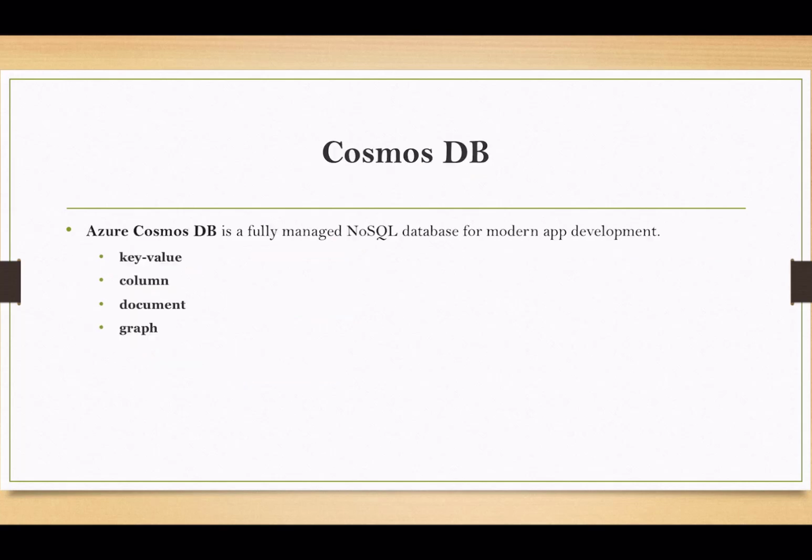Now we will talk about some database services. First we have Azure Cosmos DB. Azure Cosmos DB is a fully managed NoSQL database for modern app development. There are databases which are relational, or we can say non-relational also, so we can have two kinds of database. This is known as a NoSQL database. That means it is not relational.